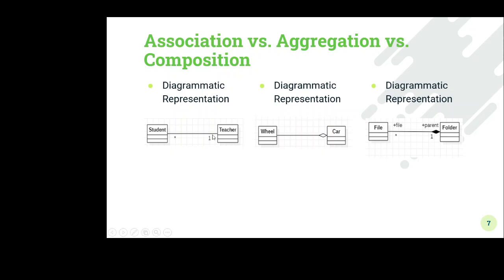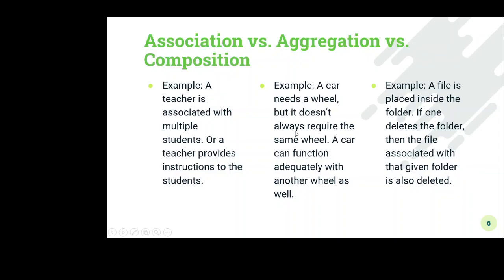Here in the second column we can see the diagrammatic representation of the aggregation. Here you can see the car and wheel relationship. The car is the whole and the wheel is the subpart, or we can say this wheel is associated with this car. So this is a whole and part relationship. Car is the whole and wheel is the part. So we can say that the car needs a wheel.